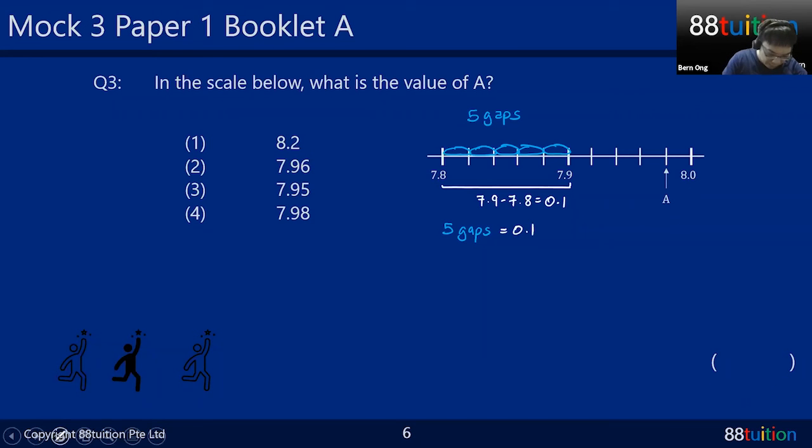And as you know, I like to find one gap first. Always look for the 1. It's equal to 0.1. From 5, how do you get to 1? You divide by 5 here. Whatever you do on one side, you must do on the other side. Sure, cannot use calculator, then how to divide? Don't panic, children. You're strong enough to change decimal to fraction, fraction to decimal. Just be flexible.